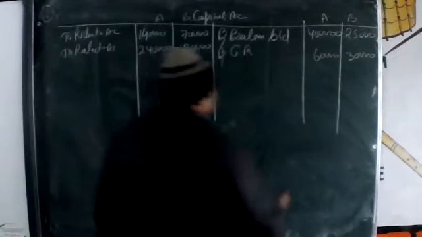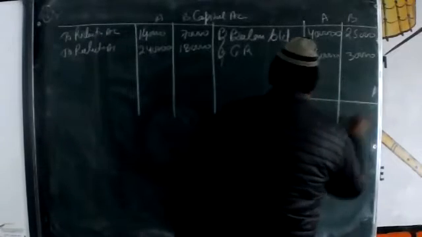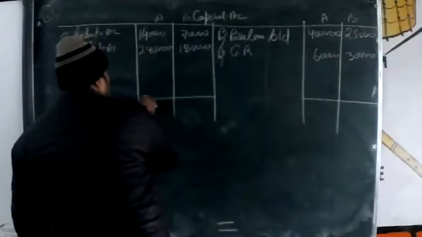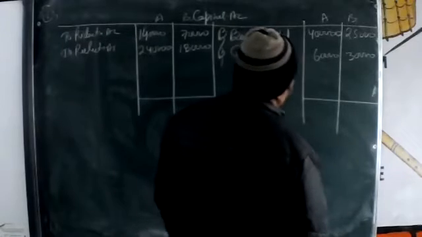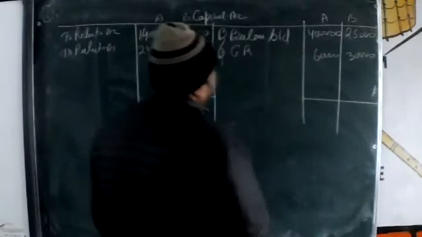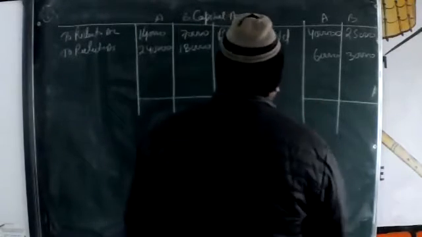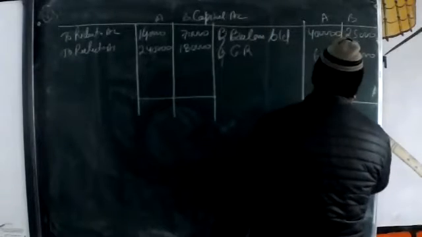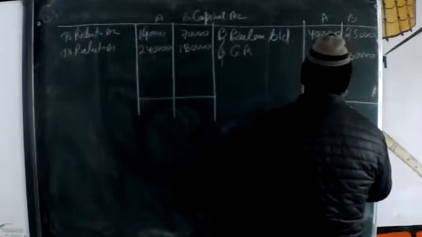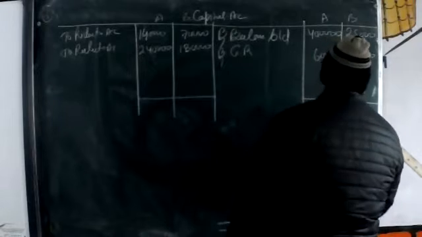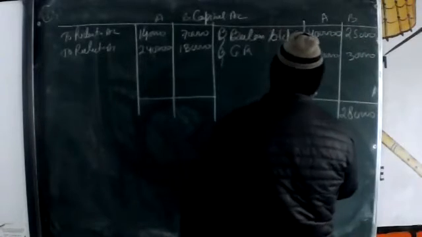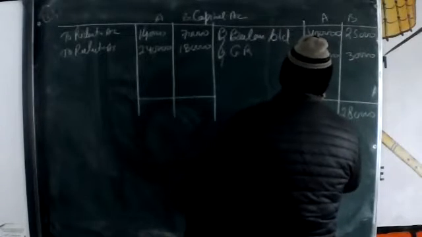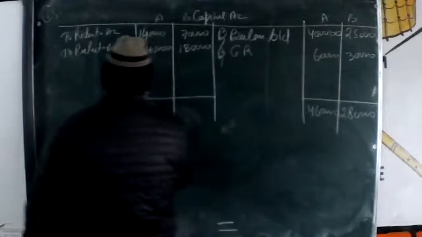Now going to balance this, and that balance will be put in cash. Just see this side, 2,80,000. This side 4,60,000.